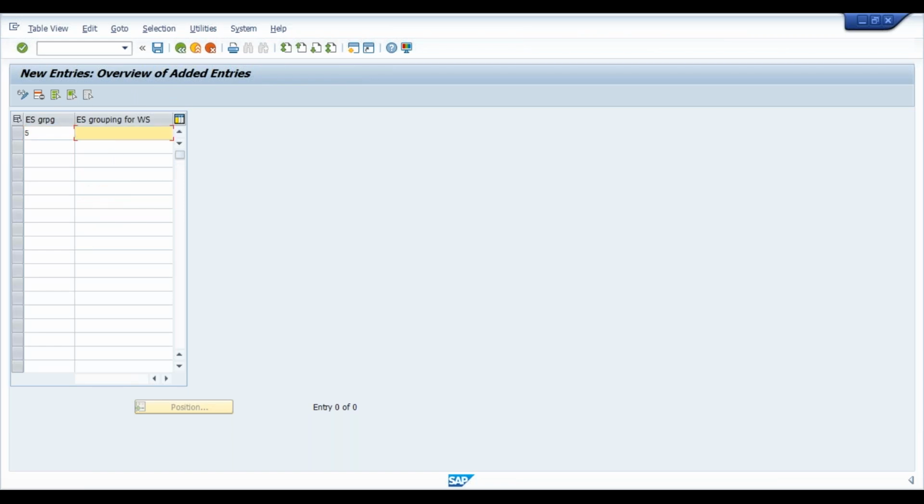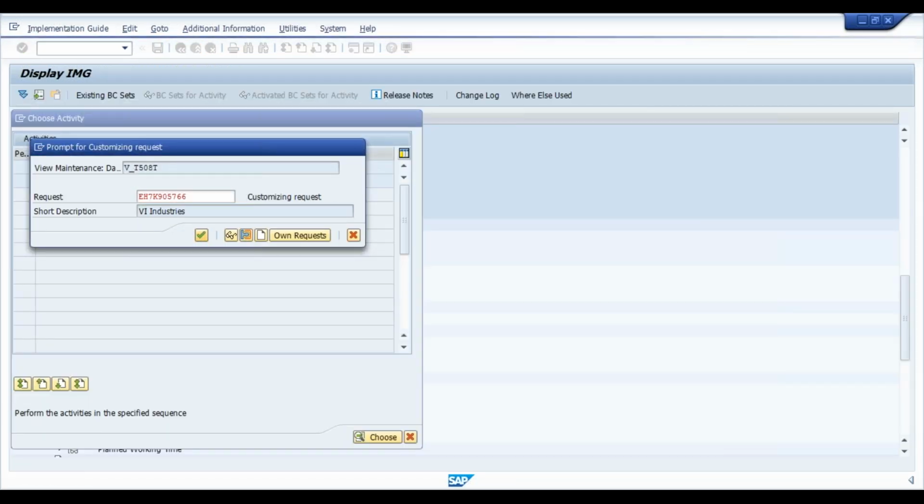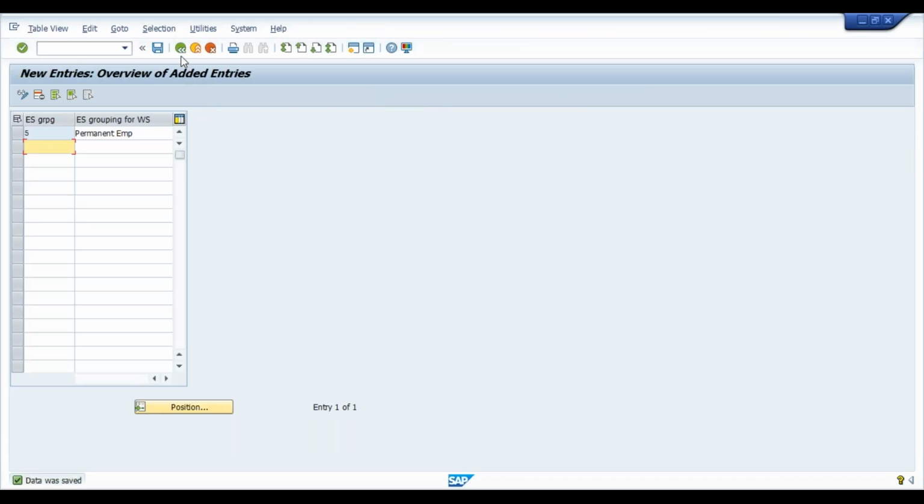The available number is 5, so I have selected 5, and enter ES grouping for WS, that is permanent employee. So remember that the ES grouping is 5. Save your entries. Click on back.